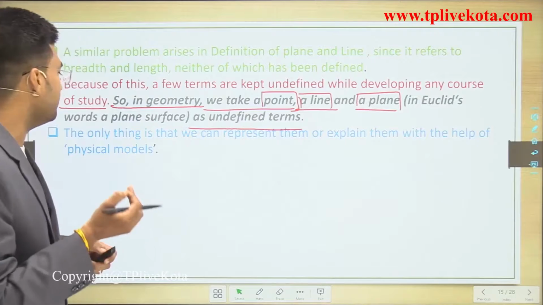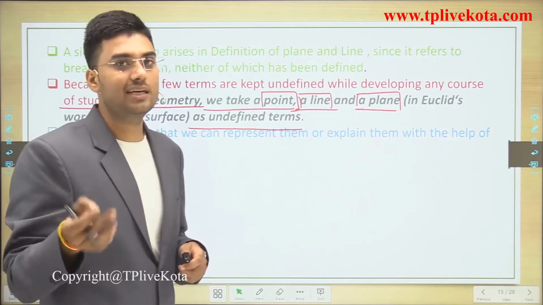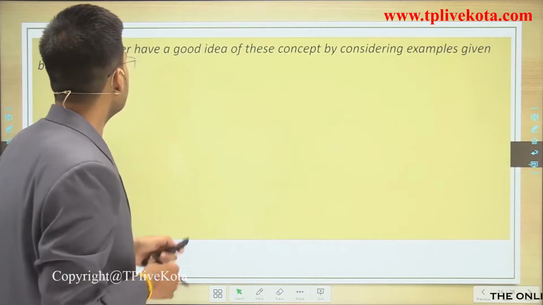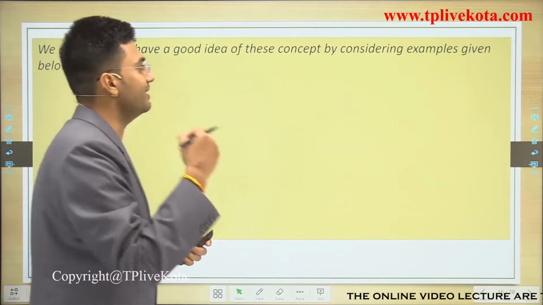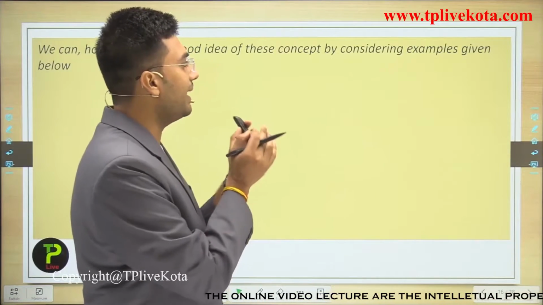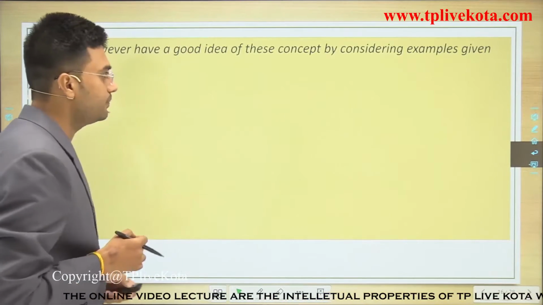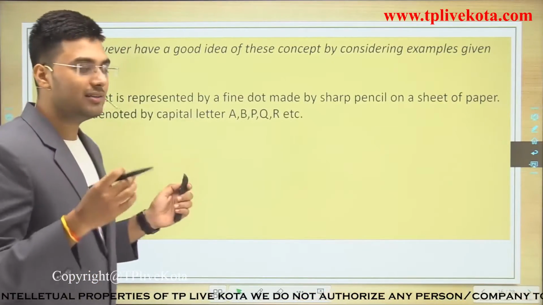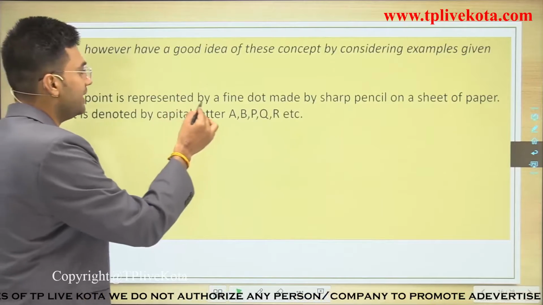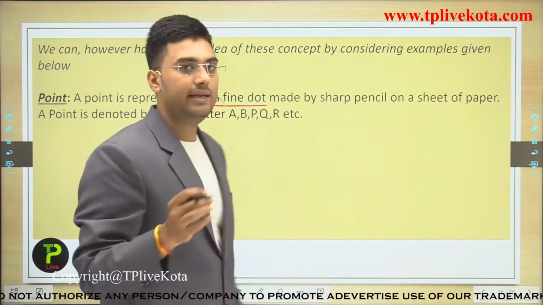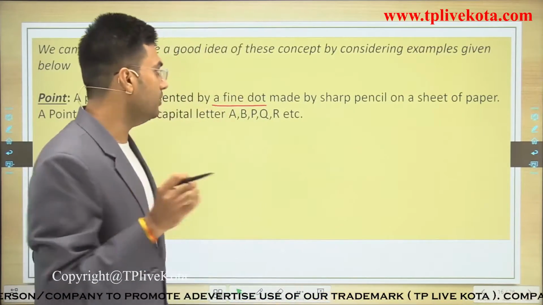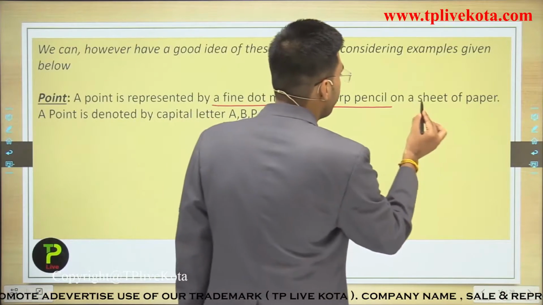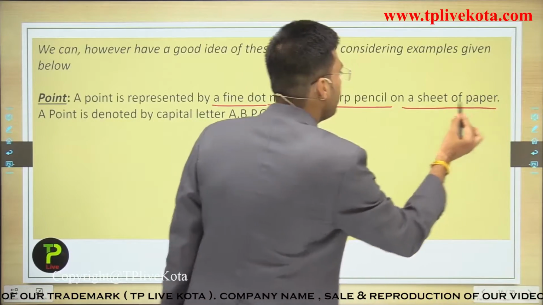Now, the only thing is that we can represent or explain them with the help of physical methods. With the help of physical methods, we can have a good idea of these concepts by considering the examples given below. A point is represented by a fine dot made by a sharp pencil on a sheet of paper.